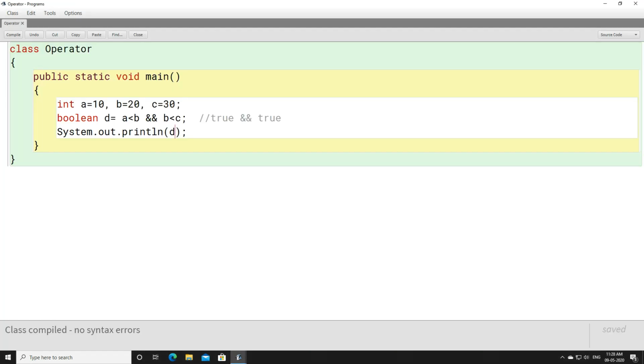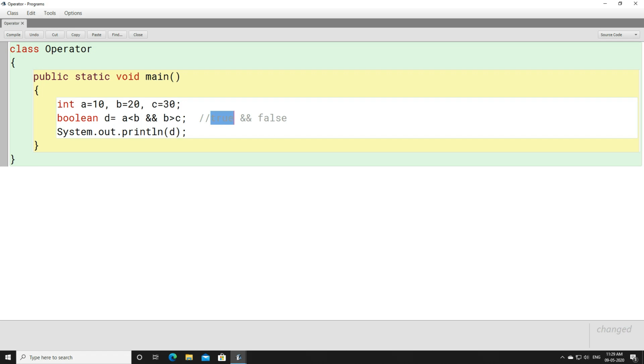Now let's change this condition. A is less than B and B is greater than C. I'm going to change this condition here. Now tell me, A is less than B. Is this condition true or false? A is less than B, that means 10 is less than 20. Is 10 less than 20? Yes, this condition is true. And B is greater than C, 20 is greater than 30? No, this condition is false.